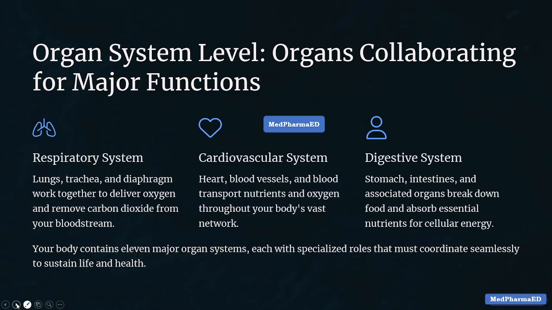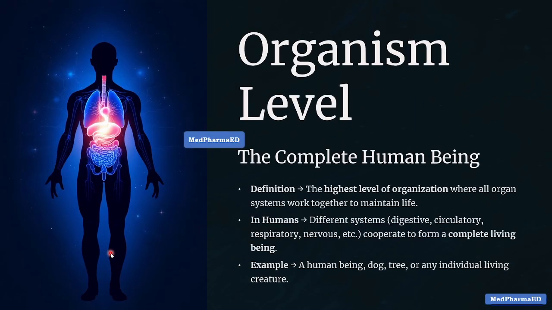When all systems work perfectly together, a complete living being is formed. That's us. From atoms, molecules, organelles, cells, tissues, organs, organ systems, organism. That's the beautiful journey from the smallest particle to life itself. Isn't that fascinating? So friends, this was the organizational structure of the human body.